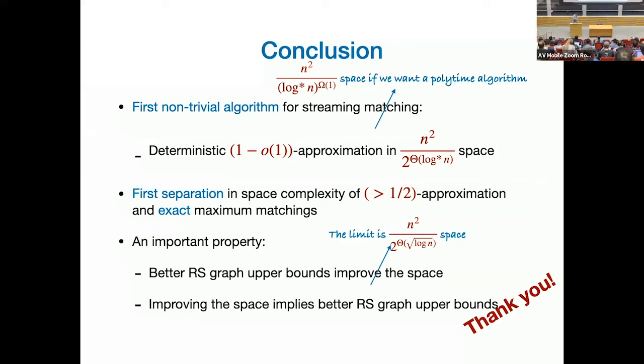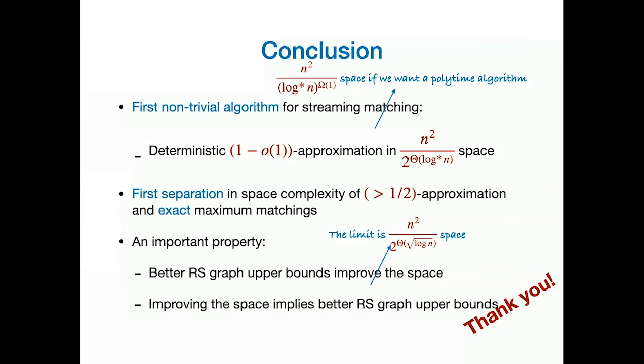Good question. So we have two matching cover algorithms, let's say. We have one constructive algorithm that gets a matching cover of density n squared divided by log star n. That's constructive using the regularity lemma. We also have another result that says non-constructively you can bound the density of matching covers by RS graphs, so n squared divided by 2 to the log star n. The second result is non-constructive. You can find that thing in exponential time, but we don't know an efficient way of solving that problem.